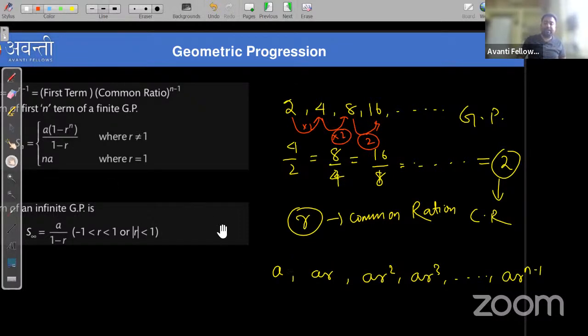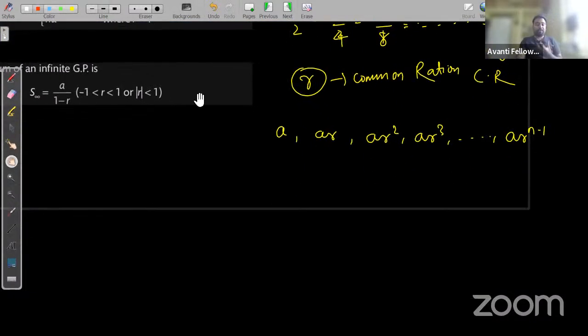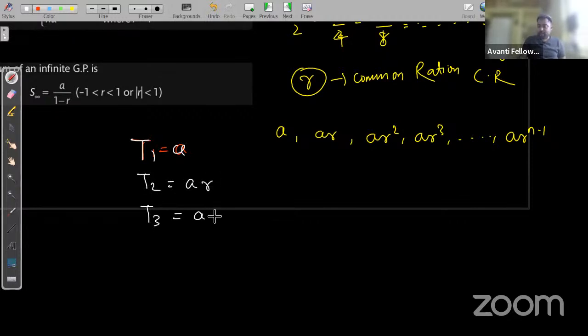So generally, if I take the first term as A, the second term will be A into the common ratio, and the third term will be A into the second term into the common ratio, that is AR square. Similarly, Tn will be, when here you have 3, you get 3 minus 1, that is 2.